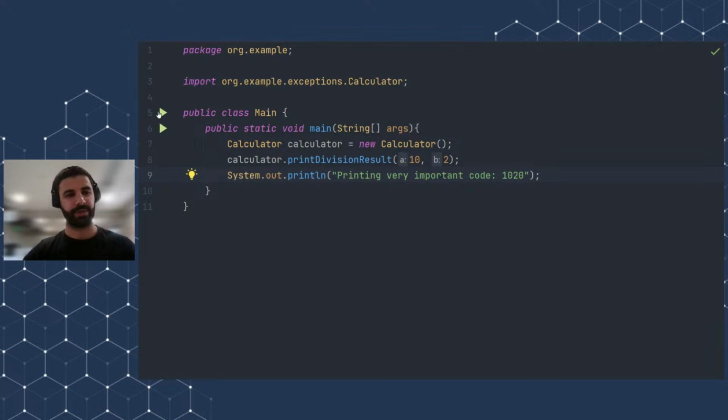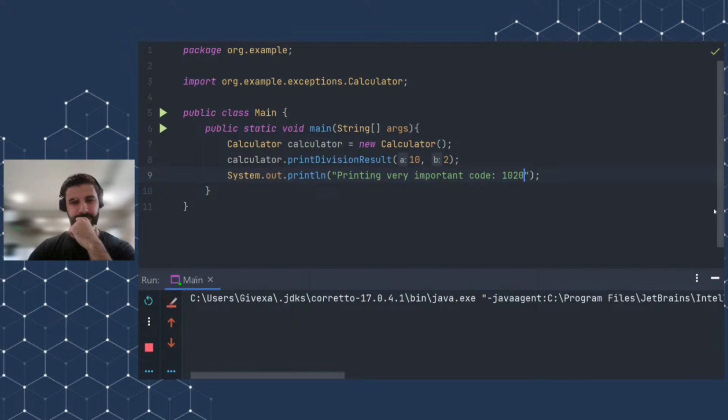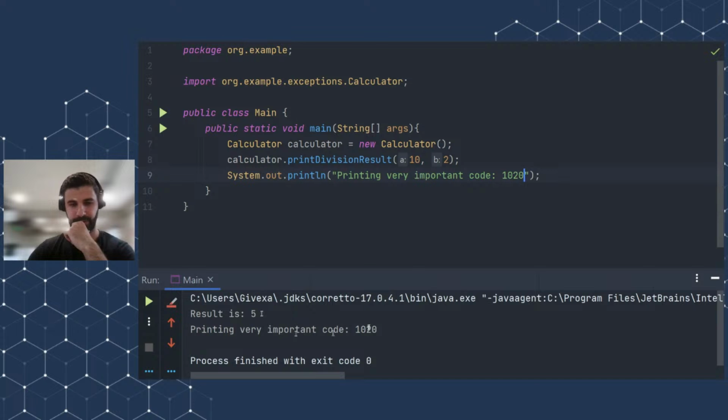And if we run this application now, let's see what the result will be. As we can see, the result is 5, correct? And the very important code was also printed, which is very essential, and our boss is happy that we did the task correctly. And even if we try with different numbers, for example, 50 and 5, and run this, let's see what the result will be. Just a second.